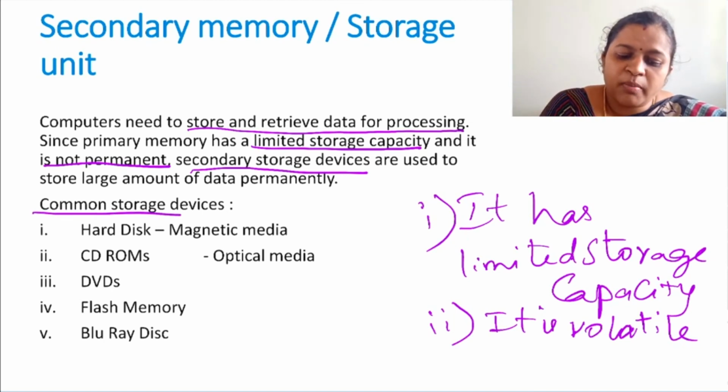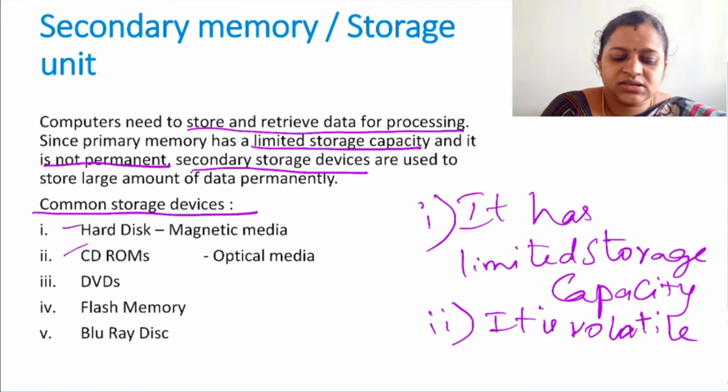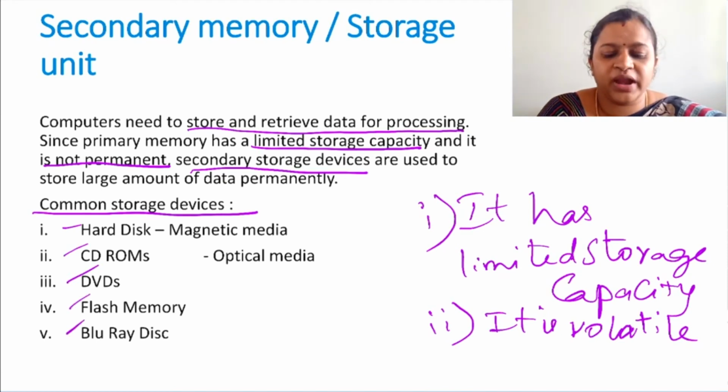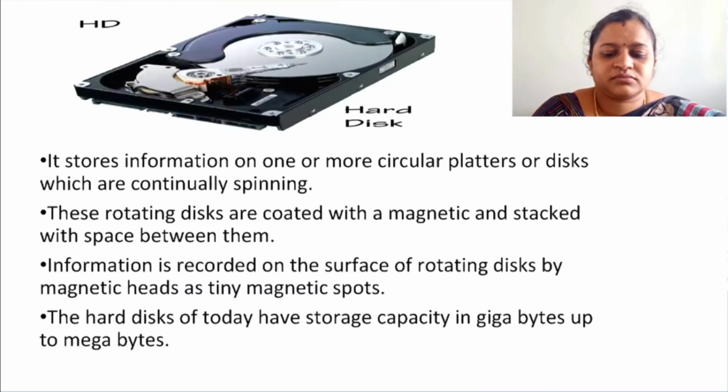Now, the commonly used secondary storage devices are hard disk, CD, DVDs, flash memory and Blu-ray disc. Hard disk will come under the magnetic media classification. CD-ROMs and DVDs will come under the optical media. Then you have flash memory and Blu-ray disc. Let us see each and every one.